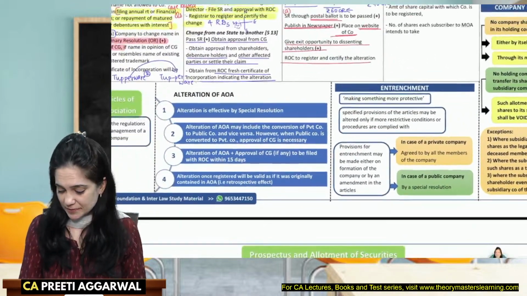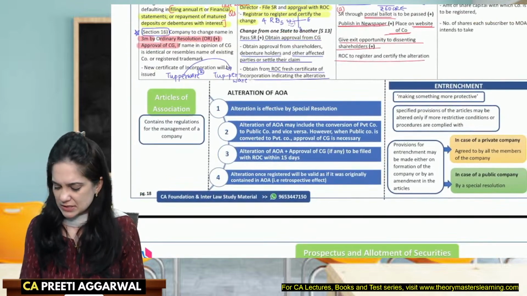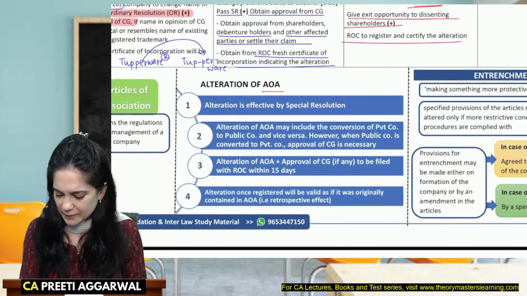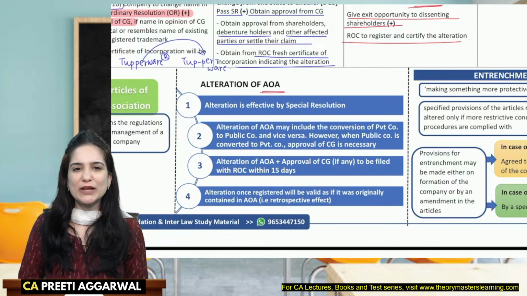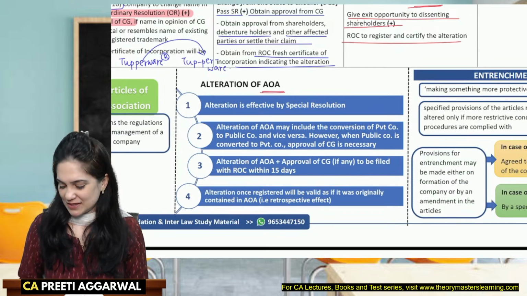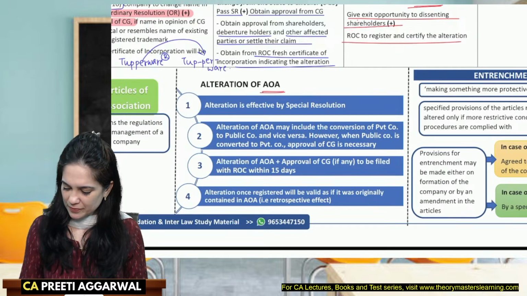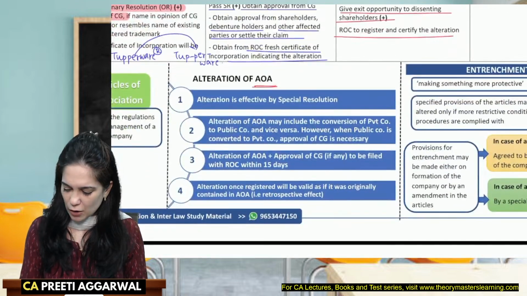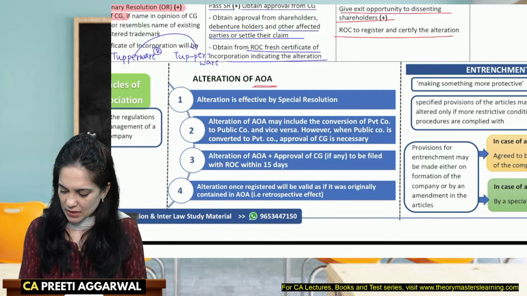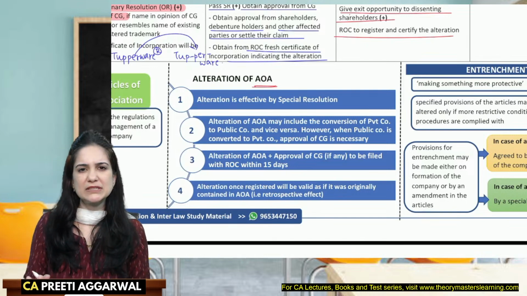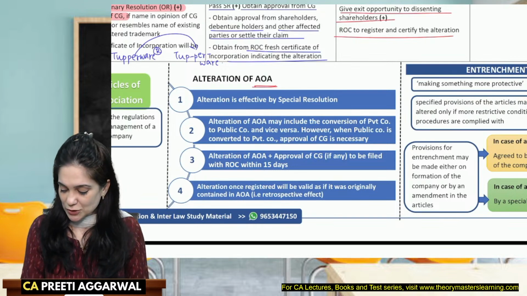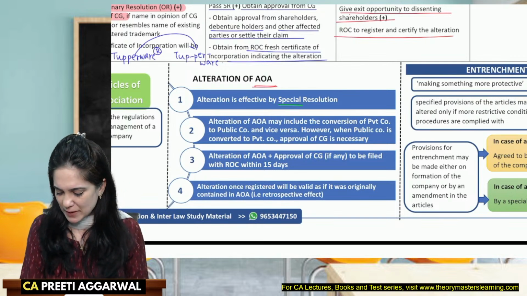Entrenchment, yes. Articles are the internal documents of the company. They are basically the rules and regulations of the company. Okay, so how will you alter the articles? See, alteration of articles is a simple procedure because you're altering your internal documents. So you can first pass a special resolution.